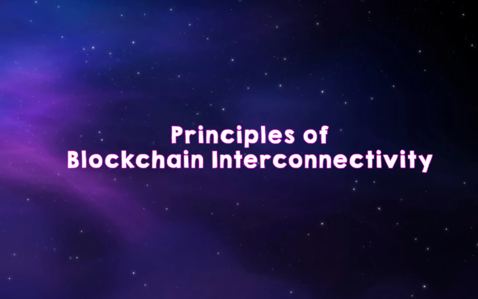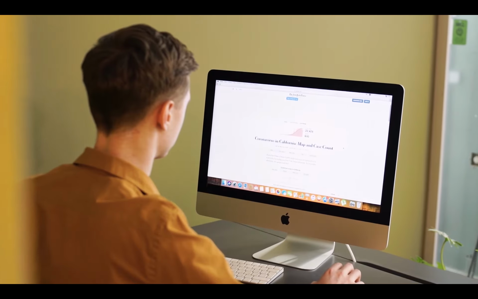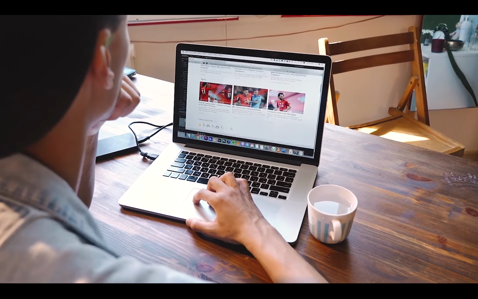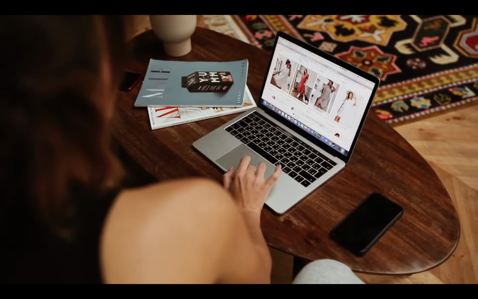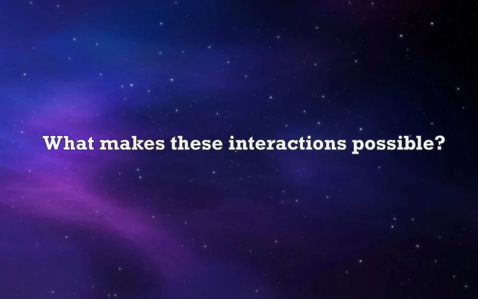Today I'm going to talk about the principles of blockchain interconnectivity. So let's get started. Every day, we visit websites and interact with different content from dozens of servers and networks from different geographical locations. Each web page includes links to other websites from different sides of the globe. What makes these interactions possible?